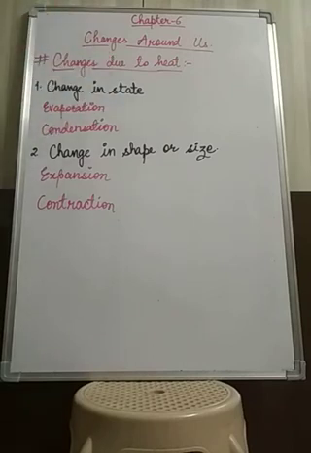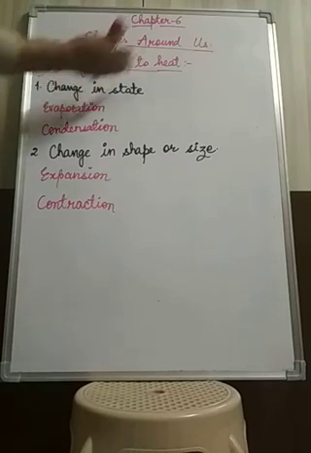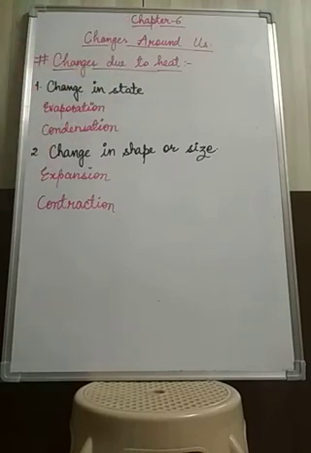State means that you know that any substance has three types of state, that is solid, liquid and gas. So what sort of changes will take place in their state when heat is applied? In the earlier classes you already have learnt that changes in state take place either due to heating or due to cooling.